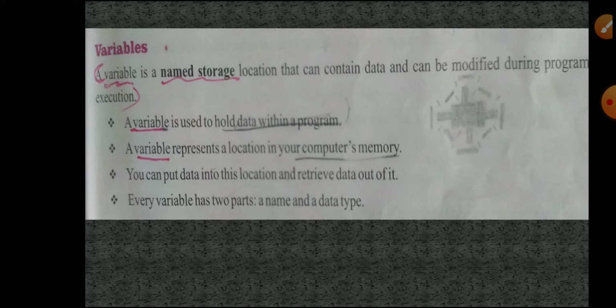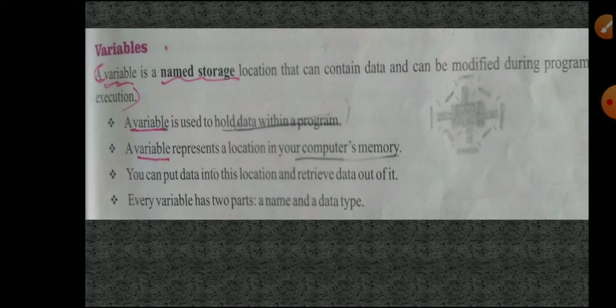For example, we have to assign a variable: sample, that is one of the variable names, equal to, I have to give a value, 10. The variable name is sample, the value is 10. Now that value will be stored in computer memory only. It will take up some location in memory. So a variable represents a location in your computer memory.